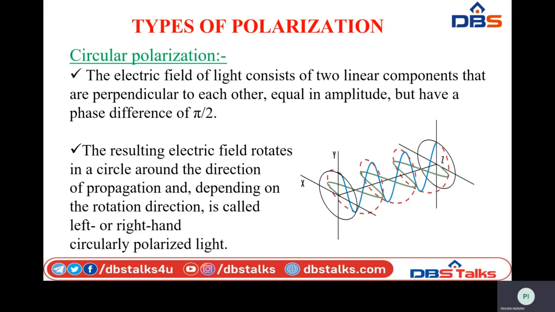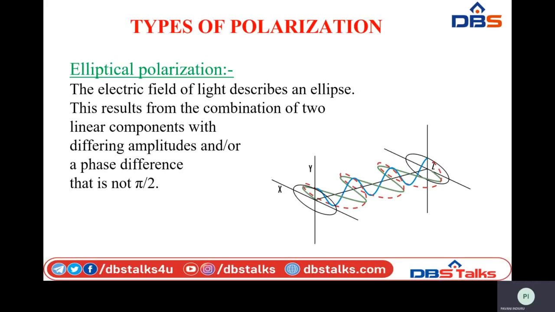Similarly, next we have elliptical polarization. Here also we have two linear components for the electric field. The resultant waveform will traverse in the form of an ellipse, so it traces the path of an ellipse. Why? Because here the phase difference is not consistent like in circular polarization.